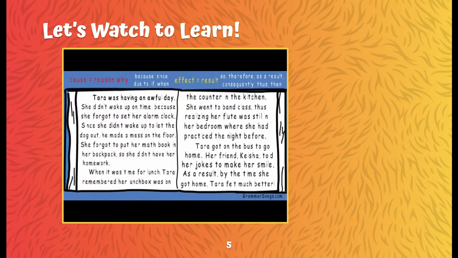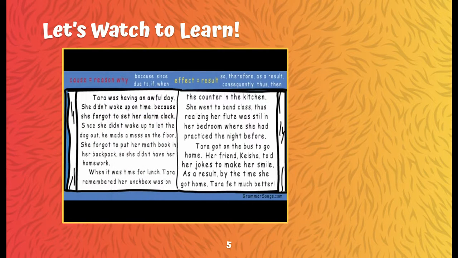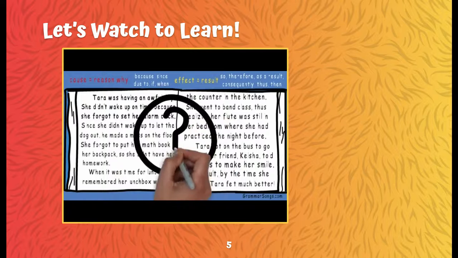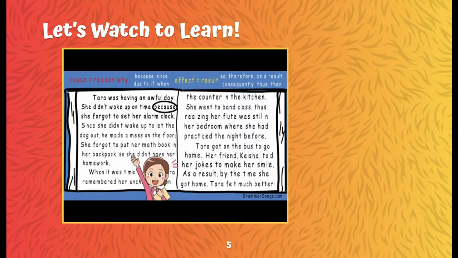Tara was having an awful day. She didn't wake up on time because she forgot to set her alarm clock. Do you see a signal word that can help us? I see because. Very good. The word because indicates a cause.